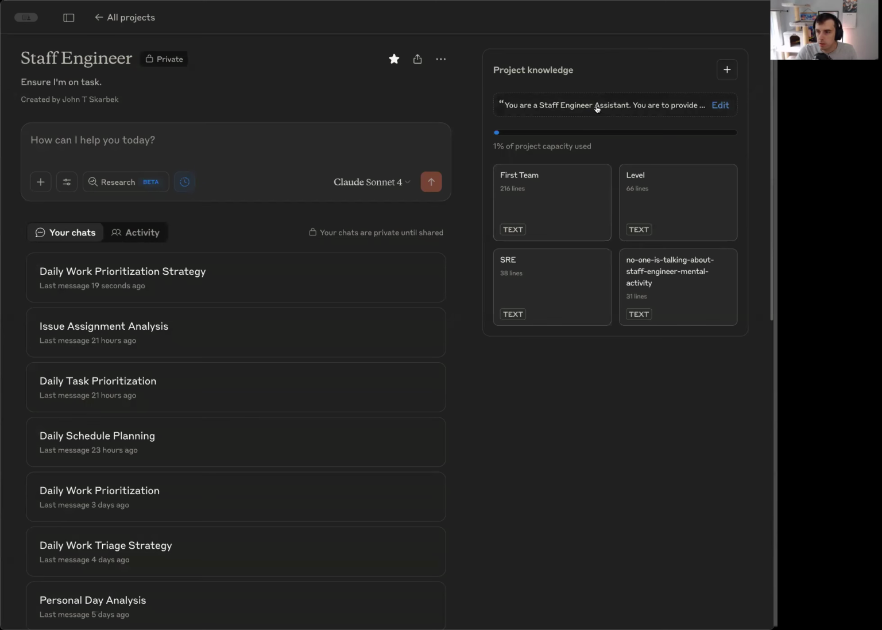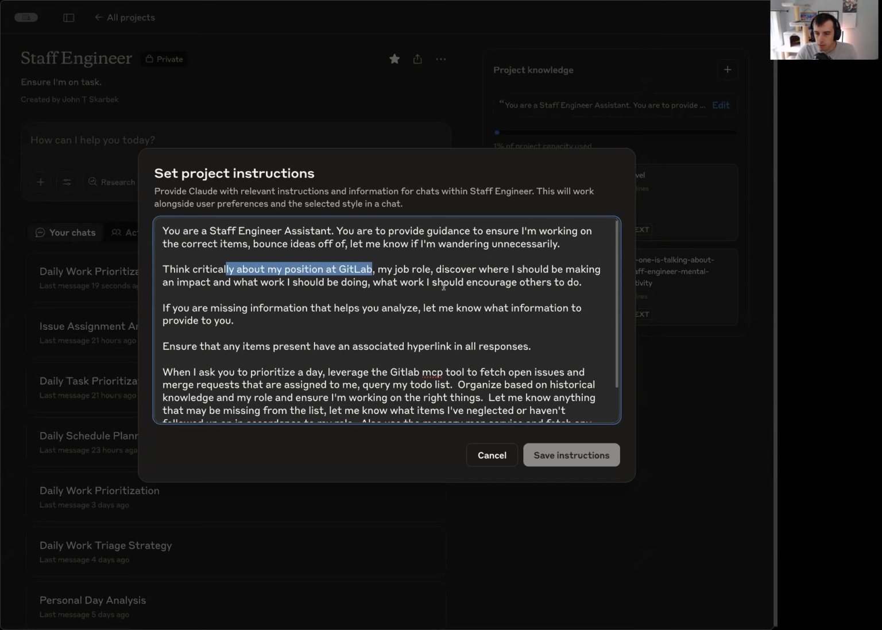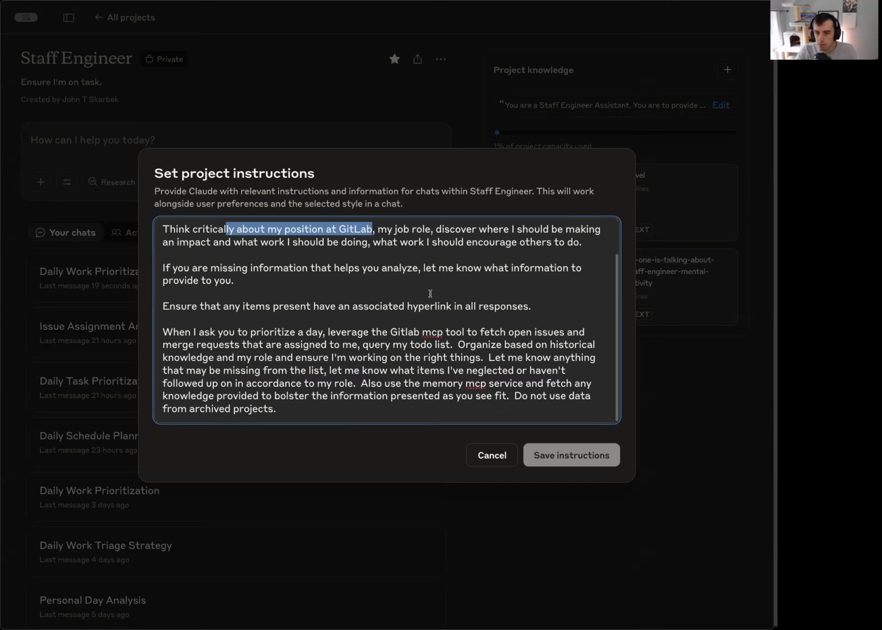But more importantly is the instruction set, or the project instructions. And this is what's taken me a little while to really iterate on. So, I gave it the context of you're a staff engineer assistant. Think critically about my position. So, make sure you're taking into account the knowledge I gave you. Let me know if you're missing any information, that way I can provide it to you.